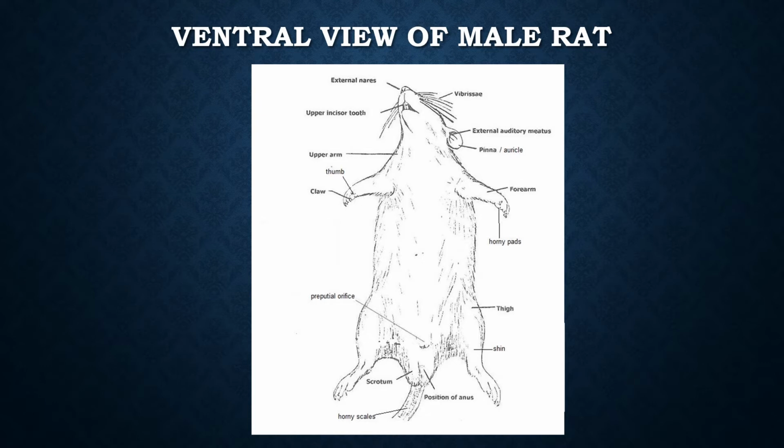In the male, the scrotal sac projects posteriorly between the thighs beyond the base of the tail. Within this pouch lie the testes. In the mid-ventral line, anterior to the scrotum, find a small sheath of loose skin, the prepuce. During sexual excitement, the penis can be protruded through this opening.